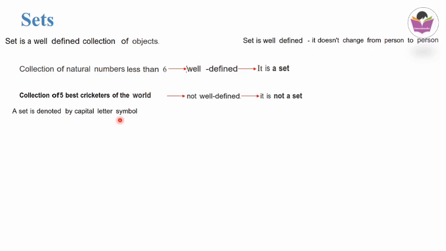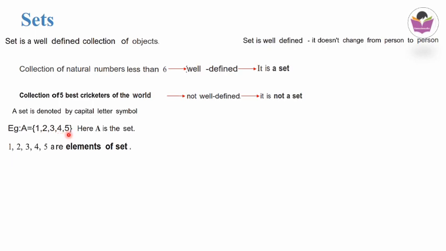A set is denoted by a capital letter symbol. Any English alphabet capital letter we can use for denoting a set. For example, A is equal to the set of 1, 2, 3, 4, 5. This is the set notation, meaning the collection of objects. For the first example we have taken, natural numbers less than 6, when we write it in set notation, it comes as a capital letter A, B, C or any alphabet you can give, is equal to the set of 1, 2, 3, 4 and 5. Here A is the set and 1, 2, 3, 4, 5 are the elements of the set, the members of the set.